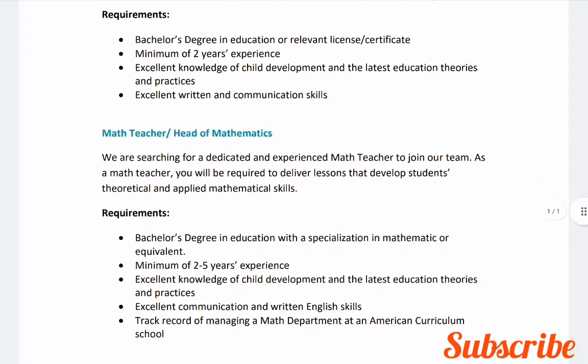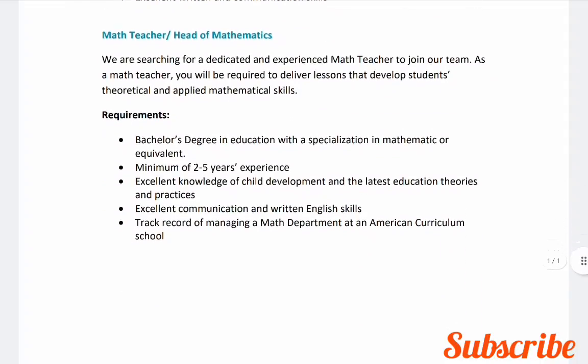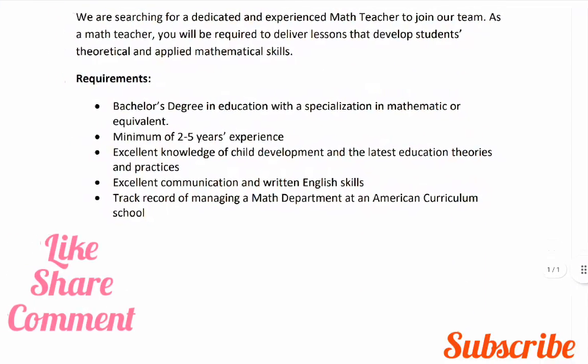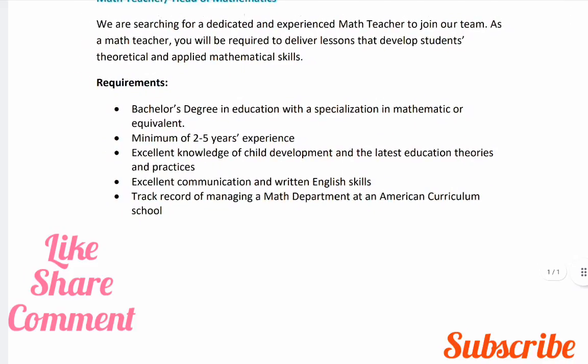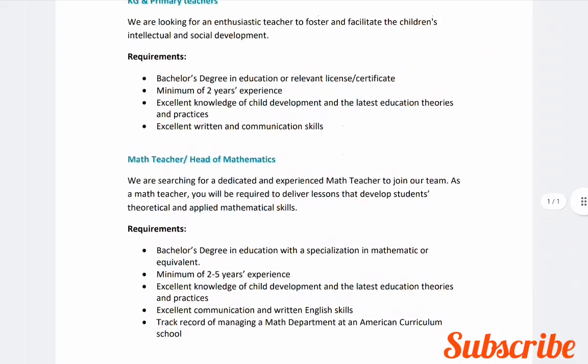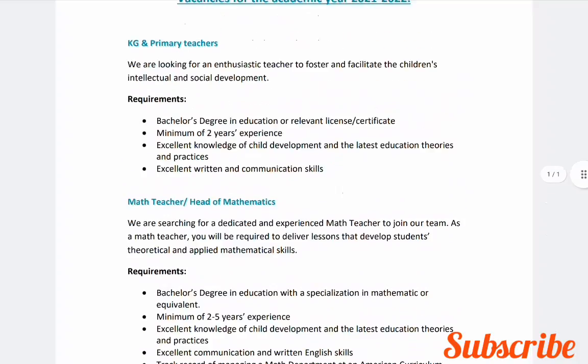Mathematics teacher and head of mathematics: they are searching for a mathematics teacher who will be required to deliver lessons that develop students' theoretical and applied mathematical skills. So what are the requirements? Bachelor degree in education with a specialization in mathematics or equivalent. Minimum 2 to 5 years experience, excellent knowledge of child development and latest education theories and practices, excellent communication and written English skills, track record of managing a maths department at an American curriculum school. So these are the requirements for the mathematics teacher and head of mathematics.